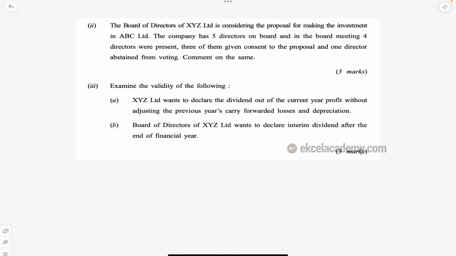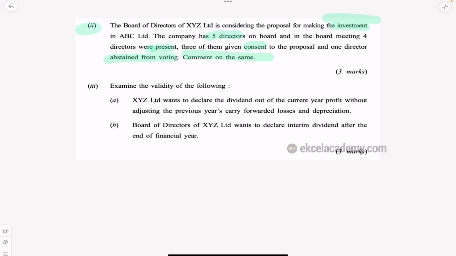So in the same way you can identify, see, this is a comment question. So this question is comment. Okay, so the board of directors is considering a proposal for making an investment in ABC company. The company has 5 directors on the board, and in the board meeting 4 directors are present. 3 of them gave consent for the proposal and 1 director abstained from voting. Comment on the following. So this is relating to investment.